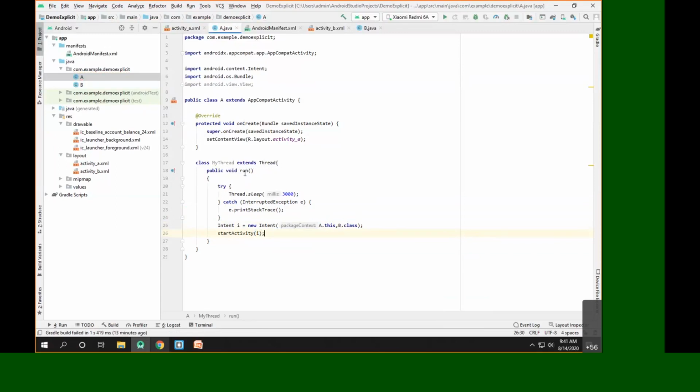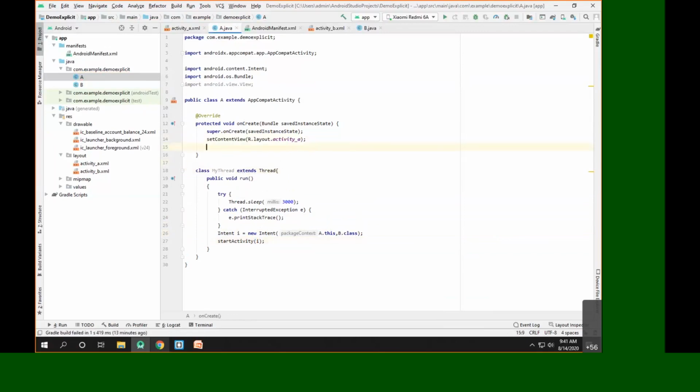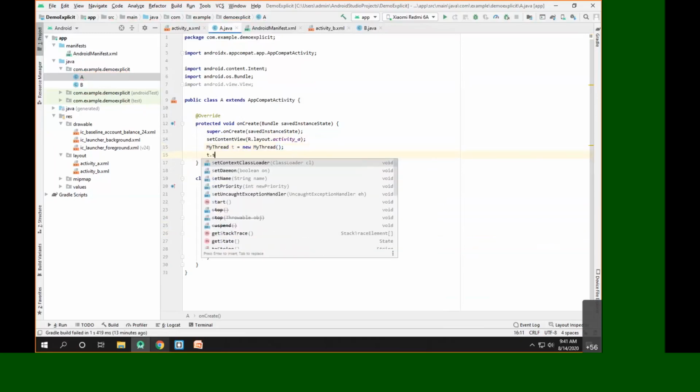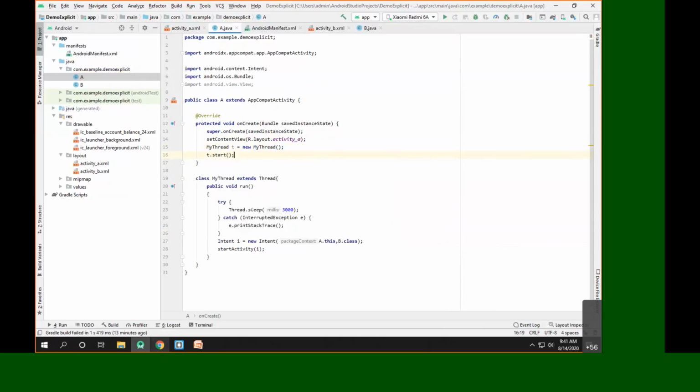Now what we have to do here is simply start this thread. So we'll create the object of my thread. So MyThread t is equal to new MyThread, and then we call t.start. So it will start our thread. Now let's try to run this code and see what happens.